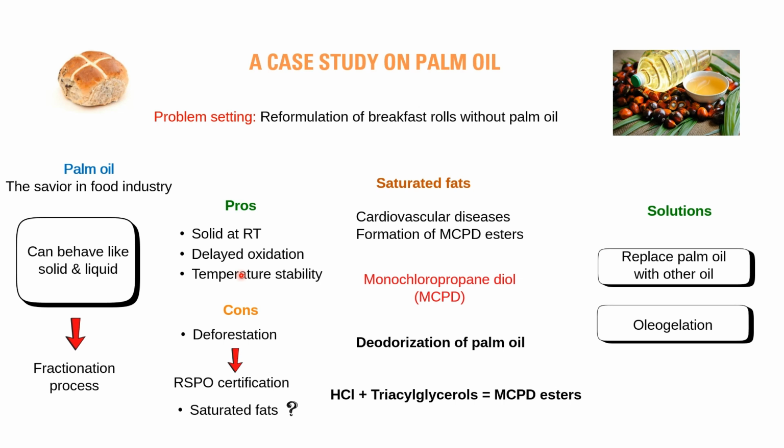Having said that, recent studies have highlighted some major issues of using palm oil in bulk production of processed foods. First is to do with the environment itself. There is destruction of tropical rainforest and fauna. Now, manufacturers can resolve this by getting the RSPO certificate, the Roundtable on Sustainable Palm Oil, to trace back how their palm oil was produced.